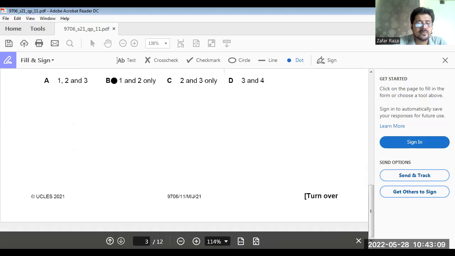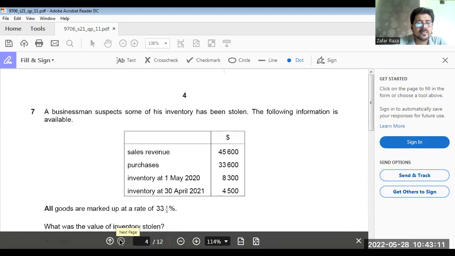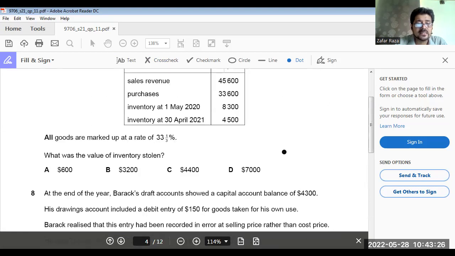Okay. Question number 7. A businessman suspects some of his inventory had been stolen. The following information is available: sales revenue, purchases, inventory. Now, all goods are marked up at a rate of 33.5%. So it means selling price is 133 point something.